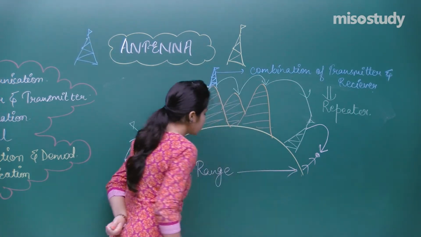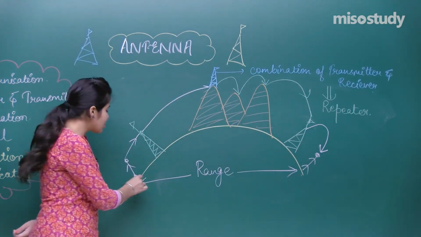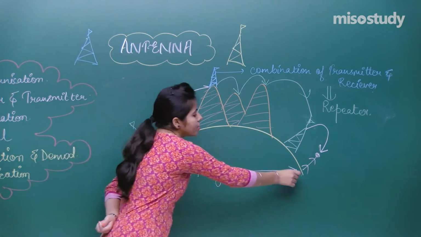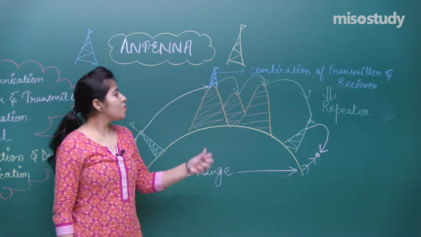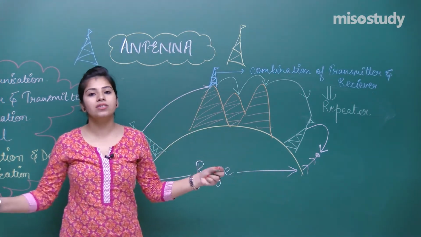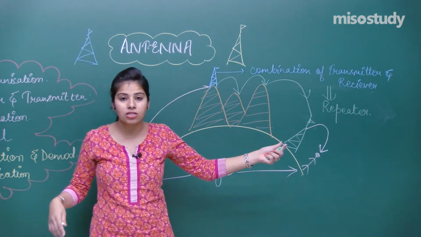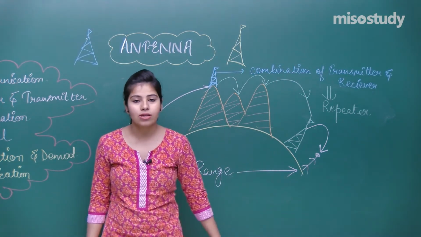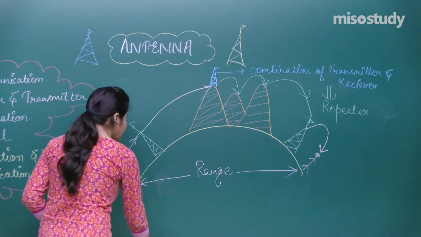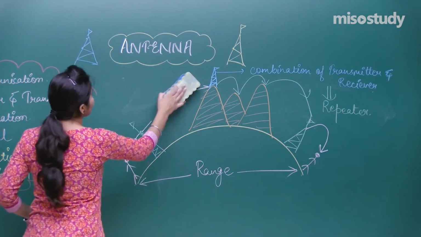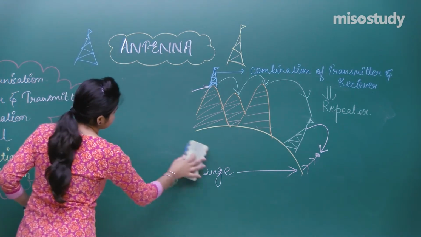This is the range, that means the distance between the transmitter and the receiver. So if you are applying the repeater, your range is increasing. You can transmit the message over a very large distance. Okay? So you understand the role of the repeater? Now comes the topic of the session, that is antenna.